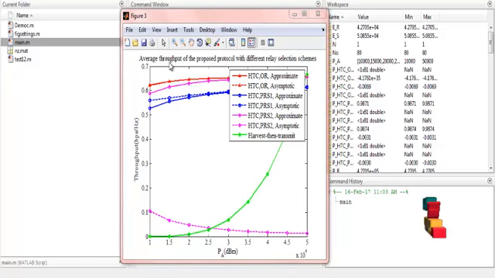In the next figure, the average throughput of the proposed protocol with different relaying schemes. These are the different relaying schemes against the average throughput in bits per second per hertz: HTC, OR, PRS1 and PRS2, and then harvest-then-transmit. Harvest-then-transmit is calculated as our proposed work, and these are our existing methods with the different relay schemes OR, PRS1 and PRS2. There are two conditions: one is the approximate method and the other is the asymptotic method, calculating the average throughput against the average power ratio.